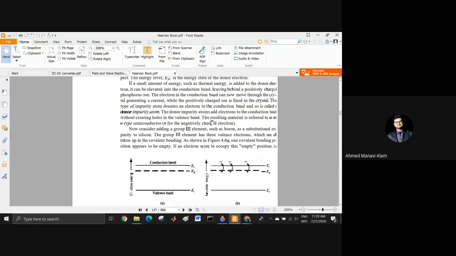Very important. Is it the PN junction, PN diode? If you have learned it in electronic devices,